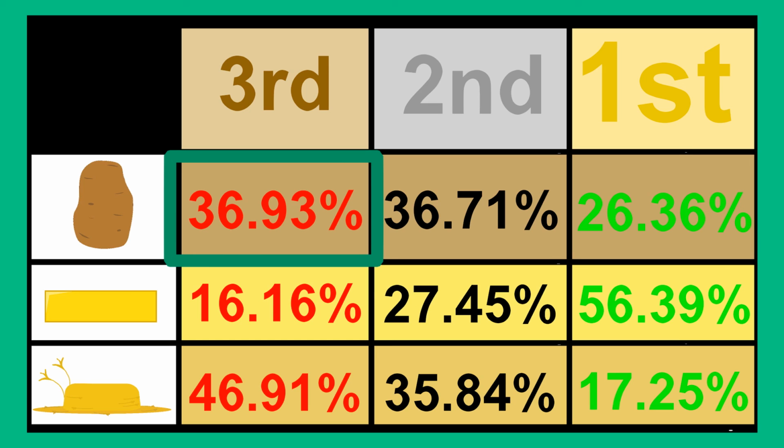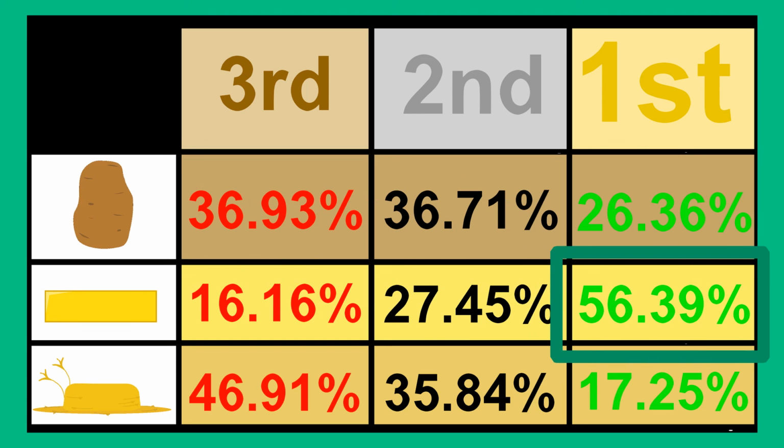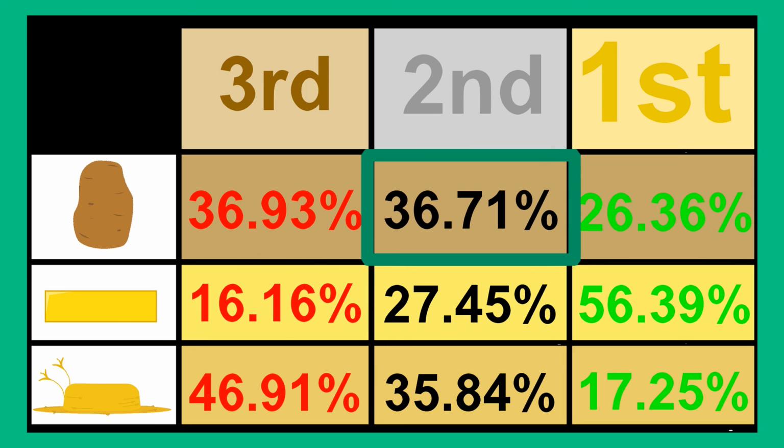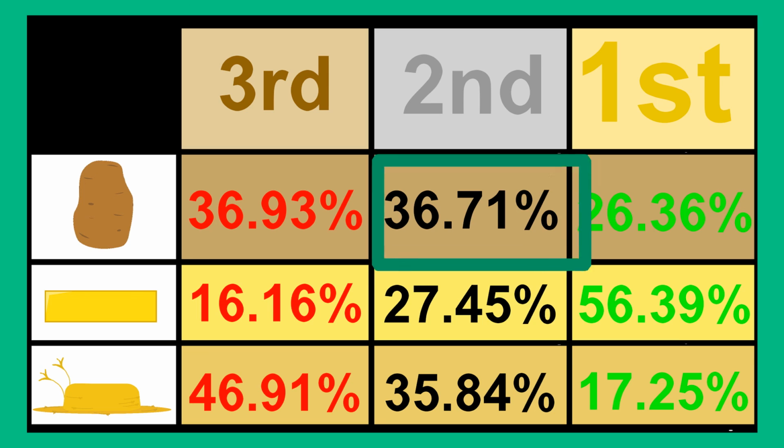The first thing that I find surprising is that Butter has over 50% chance of winning the entire game, and Straw Hat almost has a 50% chance of getting eliminated next. Another interesting thing is that everybody has a highest number in at least one of the columns. The highest chance of somebody getting in 3rd is Straw Hat, the highest chance of somebody getting in 2nd is Potato, and the highest chance for getting in 1st, that's Butter.